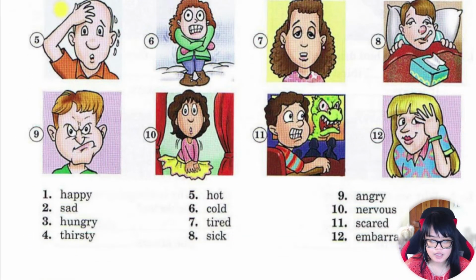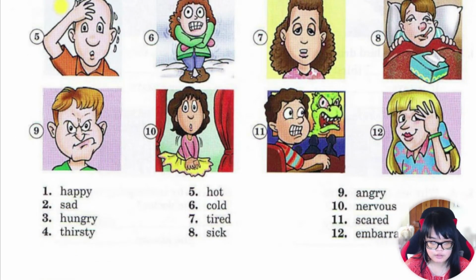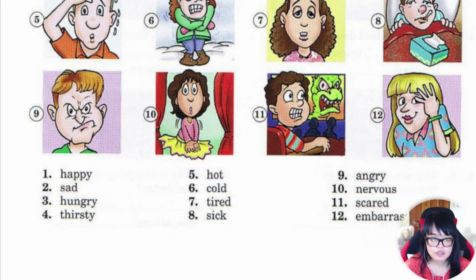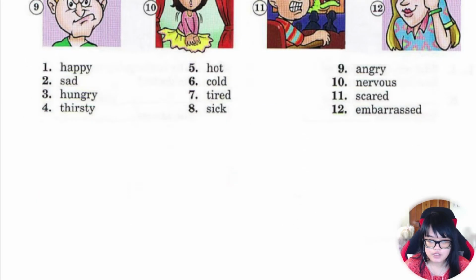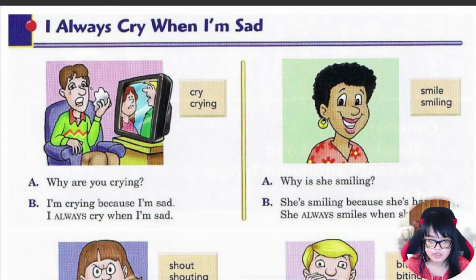Okay, number 9, angry. Number 10, nervous. Number 11, scared. Number 12, embarrassed. Okay, so these are adjectives, and adjectives to describe feelings. Okay, now let's go to dialogue.